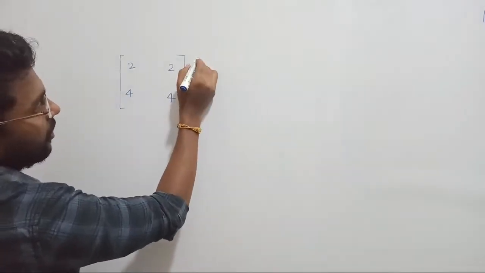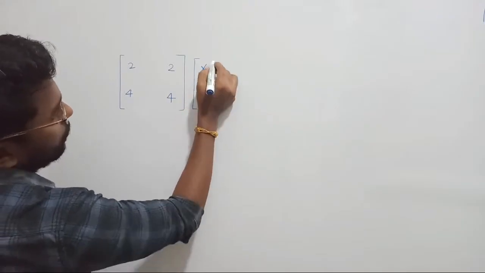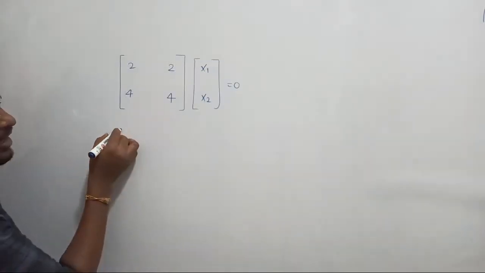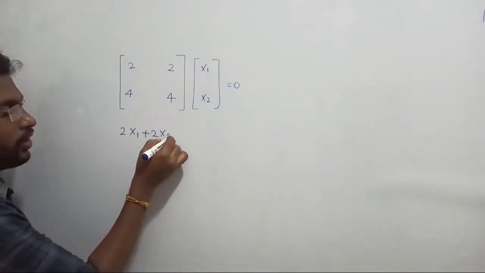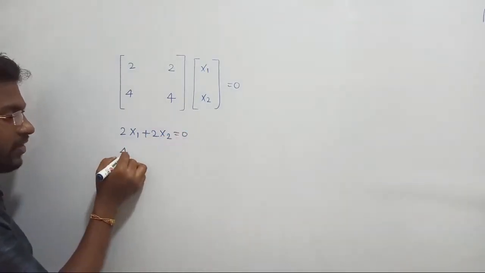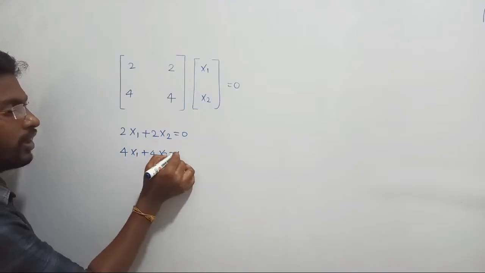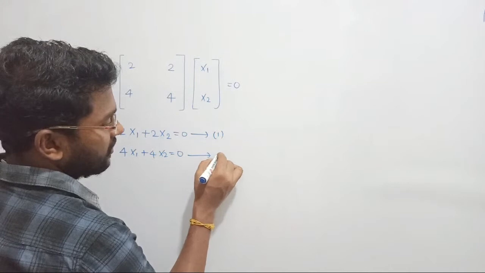See, this matrix is being defined like this. Let us consider x1, x2, and it is equal to 0. Now take this equation, let me write it. In linear equation form it can be written as 2 times x1 plus 2 times x2 equal to 0. The second equation can be written as 4 times x1 plus 4 times x2 equal to 0. Let me treat this one as equation number 1 and this one as equation number 2.